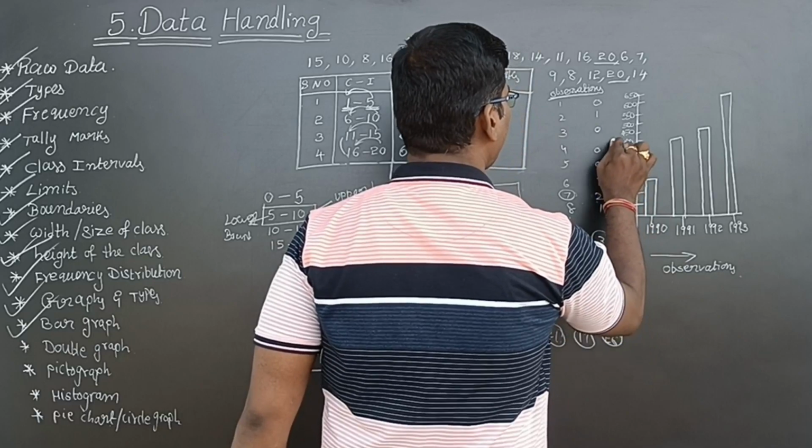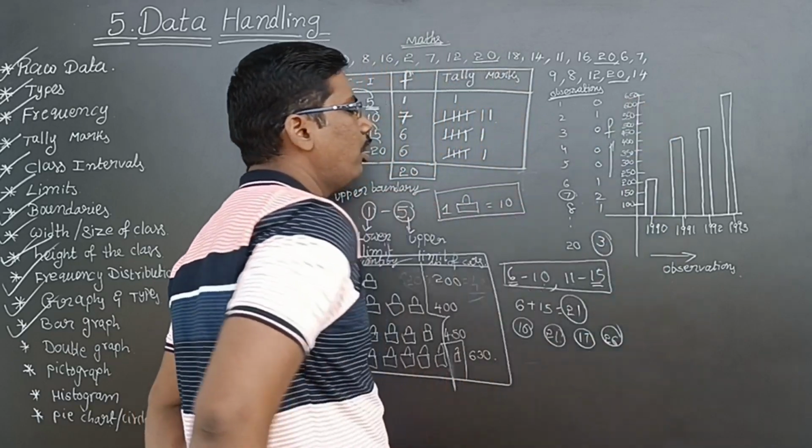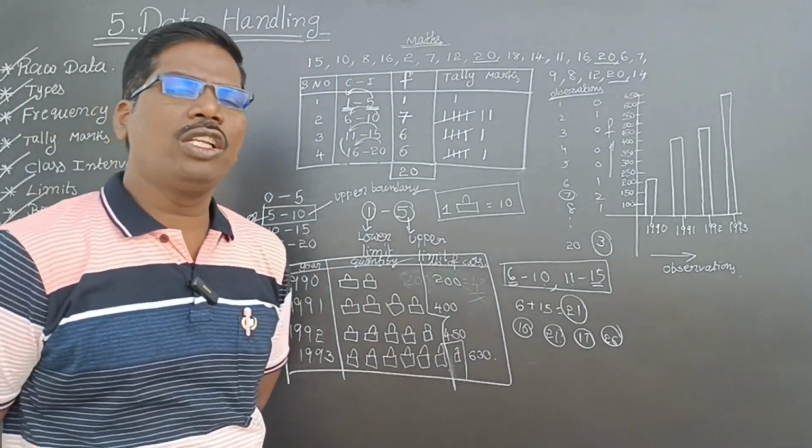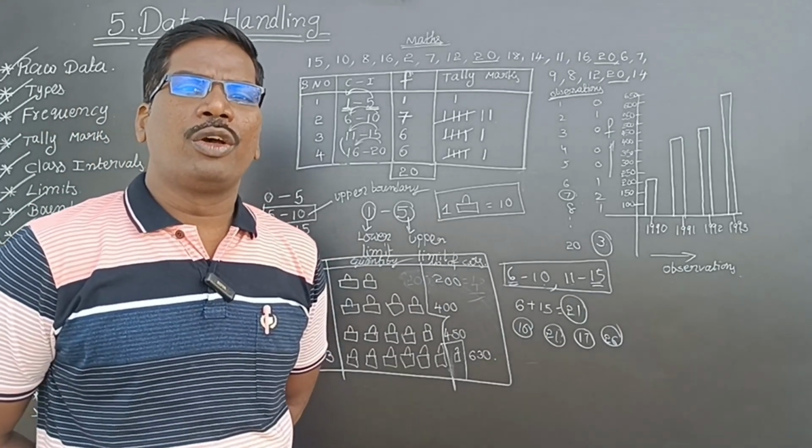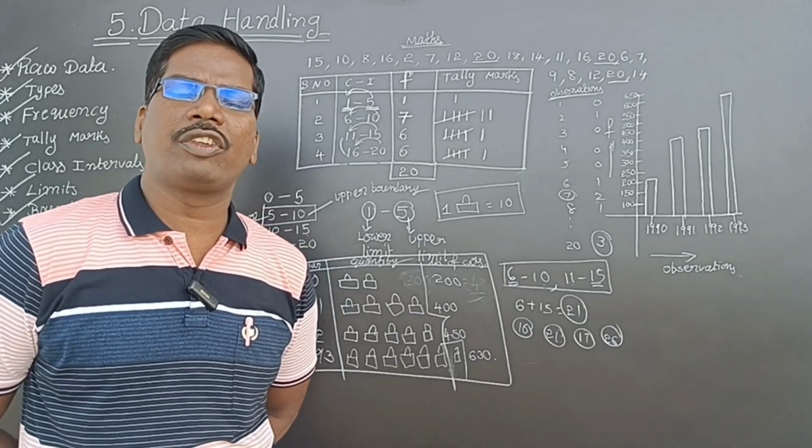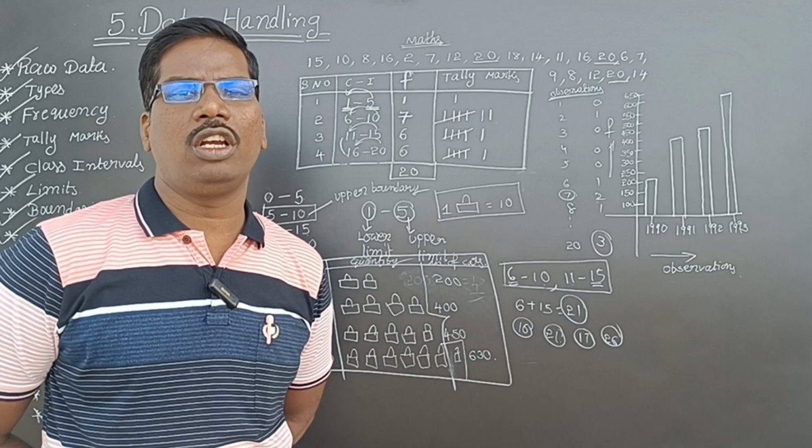These are the frequency. So like that, on the horizontal and vertical line, if you are representing observations and frequency, that is called a bar graph.